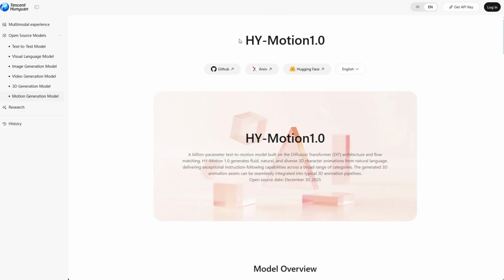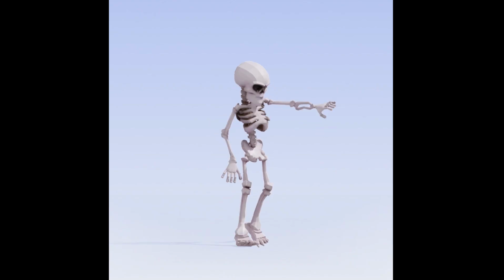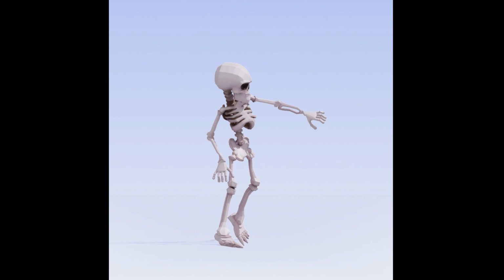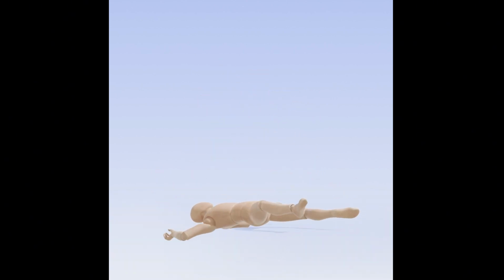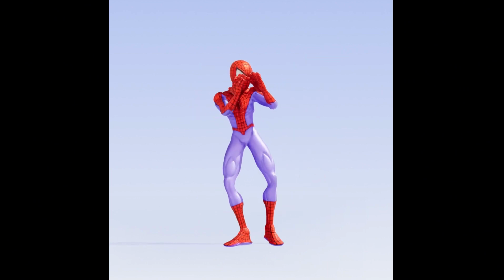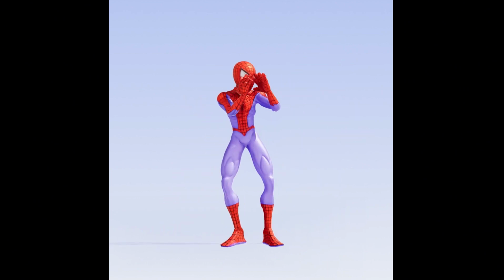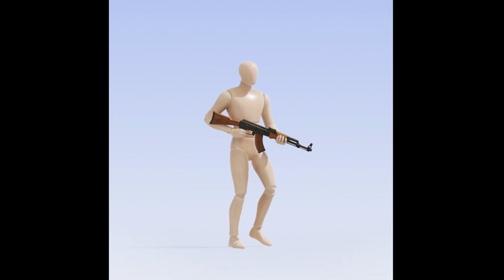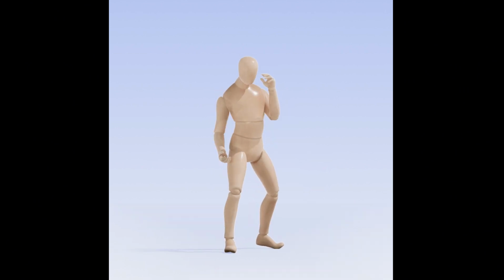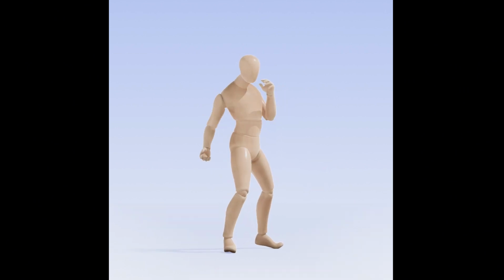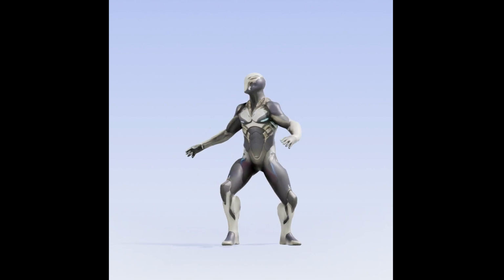First up, we have Hunyuan Motion 1.0 from Tencent. So what does it do? You give it a simple text prompt, like a person doing a backflip, and this thing generates a full-on, skeleton-based 3D animation. You can drop these directly into game engines like Unreal, Unity, or software like Blender. It's designed to create realistic human movements from just your words. All you need to do is type.